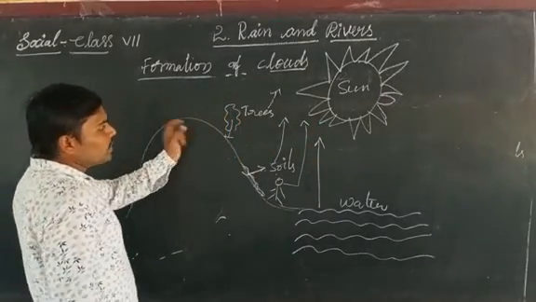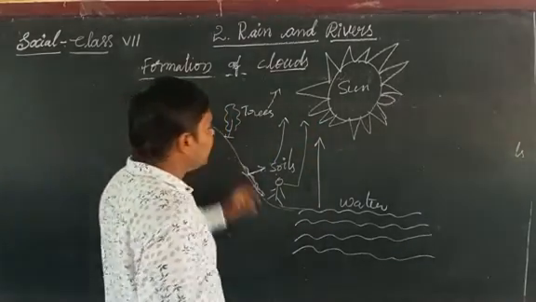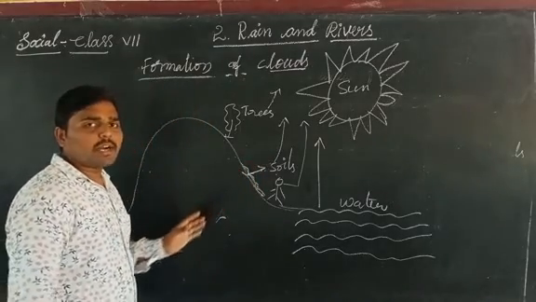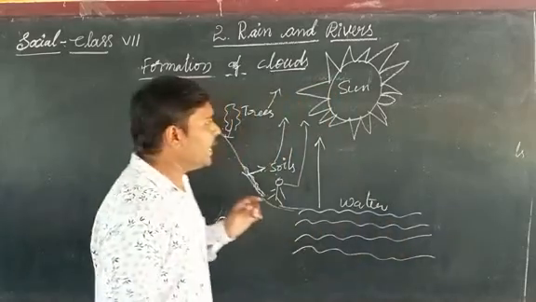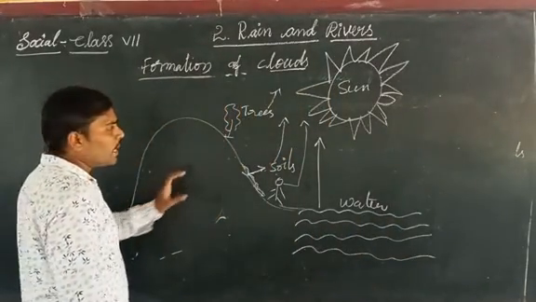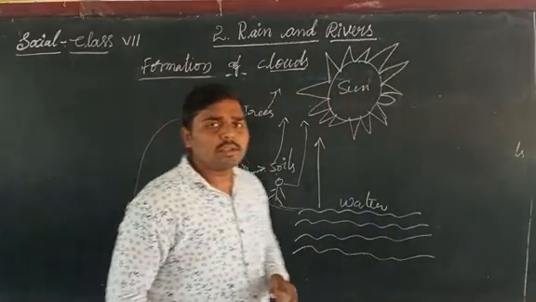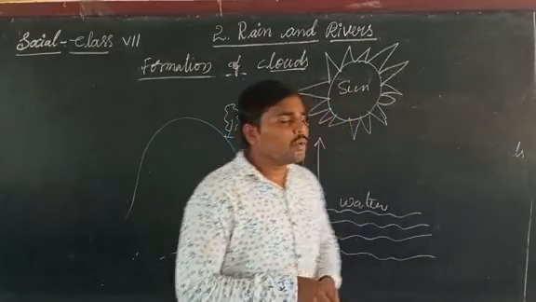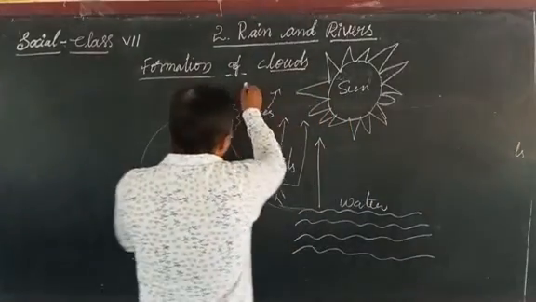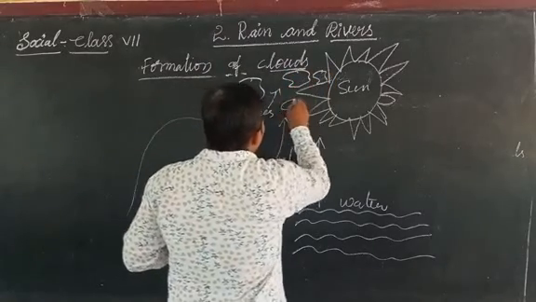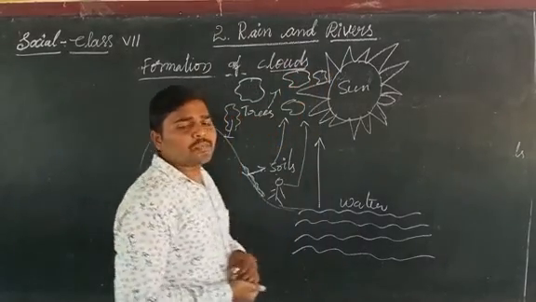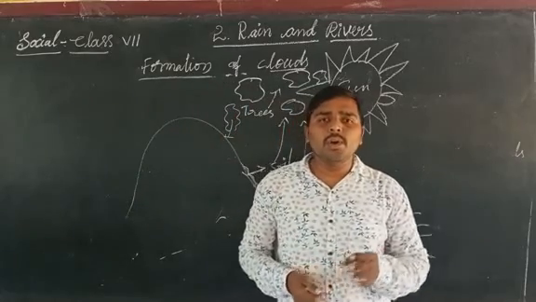When the water present in these water bodies is converted into water vapor, it is very lighter than the water. That's why the water vapor goes up high and forms the clouds.